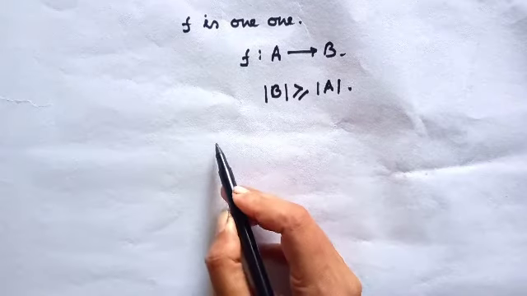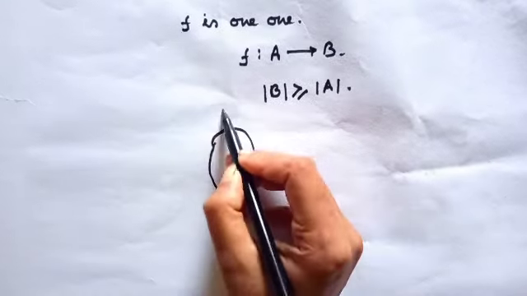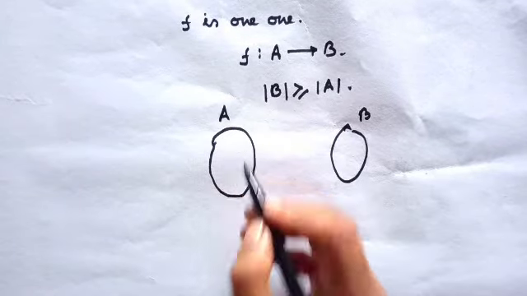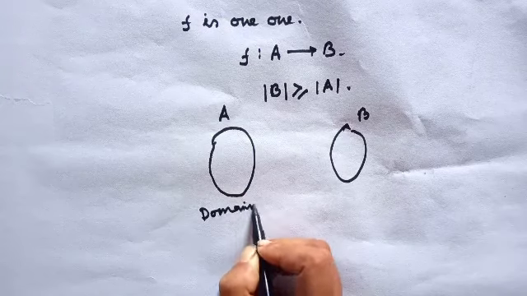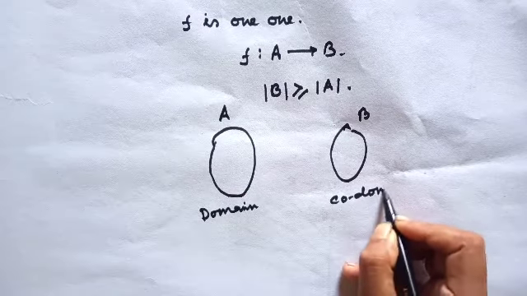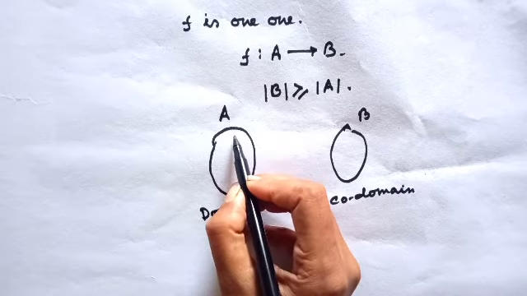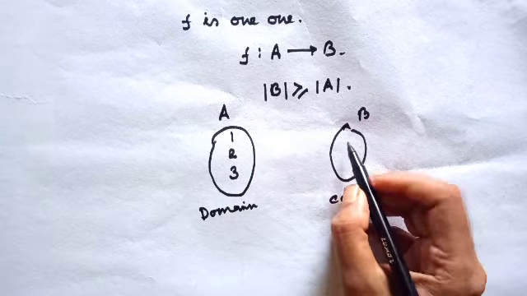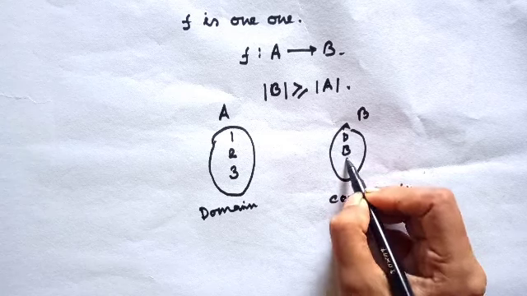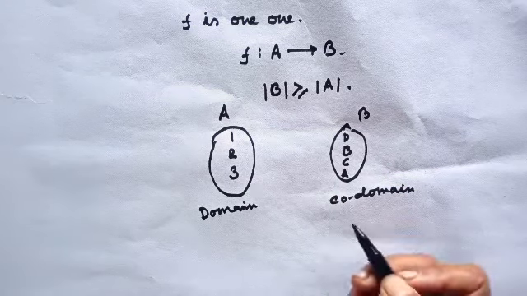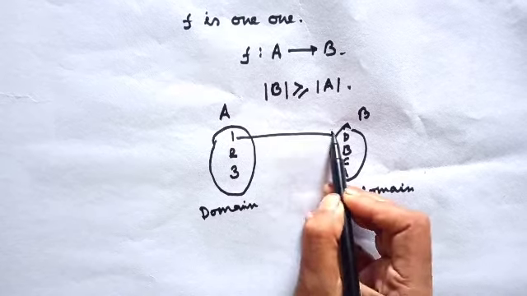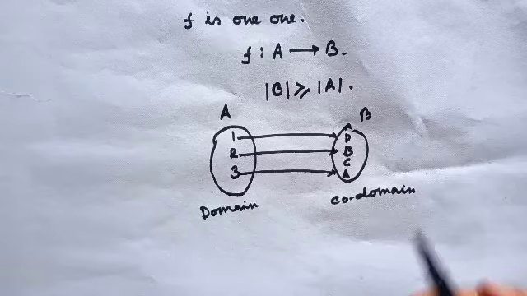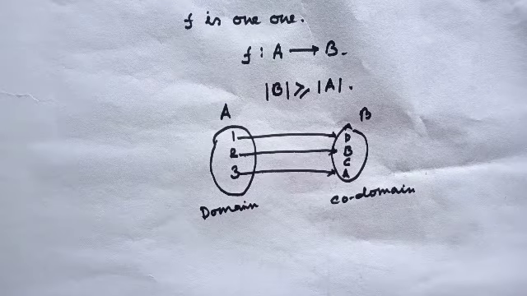Let's see one example. Let this be A, this be B, this is the domain and this is the codomain. Let the elements of A be 1, 2, 3 and the elements of B be D, B, C, A. Let 1 map to D, 2 map to B, 3 map to A. Have you understood?